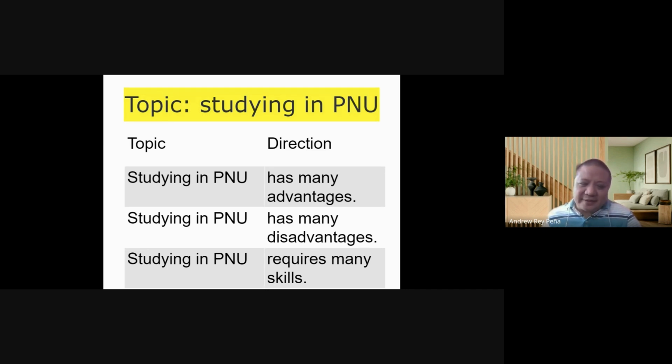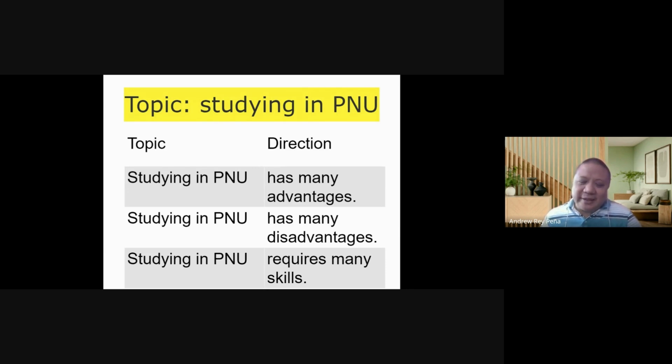Same topic, studying in PNU, but you can talk about it in a different way. In this case, you can say has many disadvantages. And when you give that as the direction, that means that you talk only about the disadvantages of studying in PNU, not the advantages,